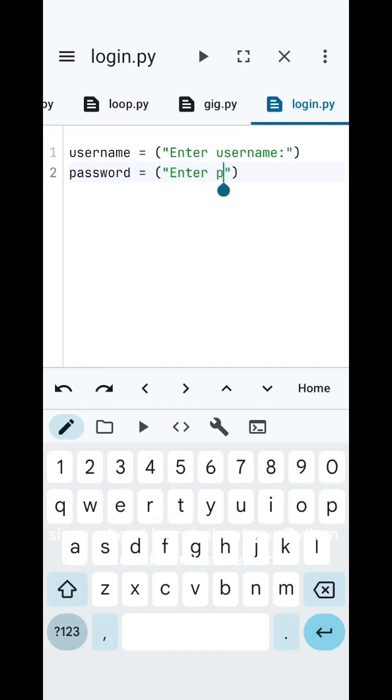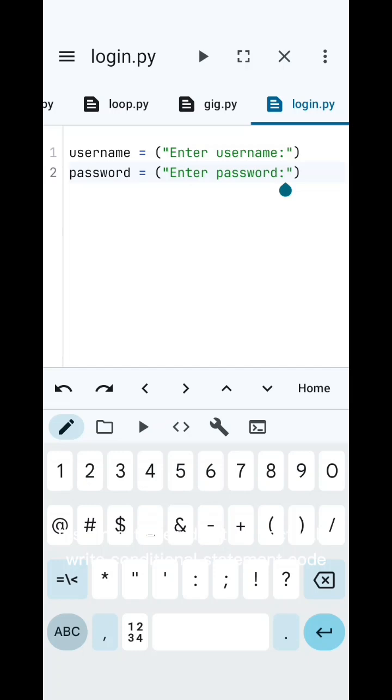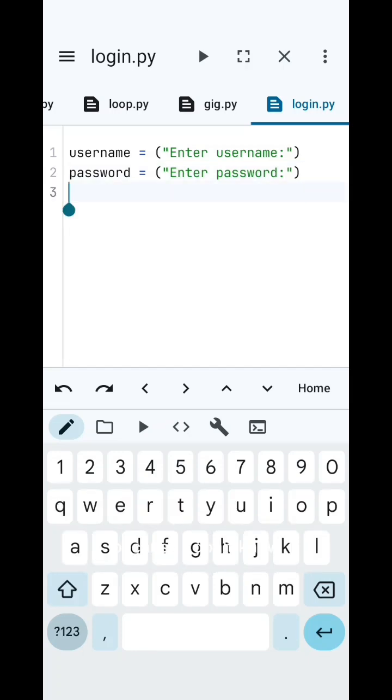Since I learned about Python conditional statements, it's almost every day that I write conditional statement code, because it just seems like a real world problem to me, and I'm trying to apply it to everything that I'm doing.